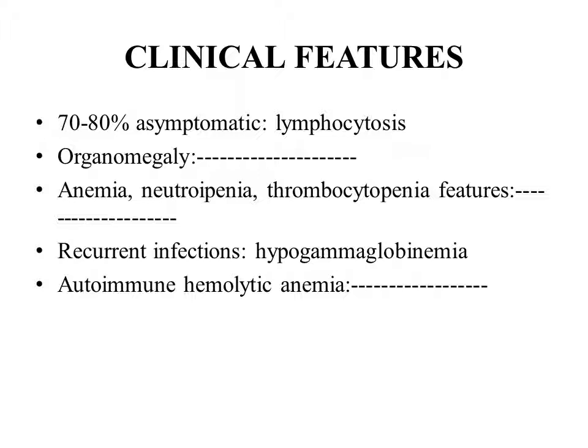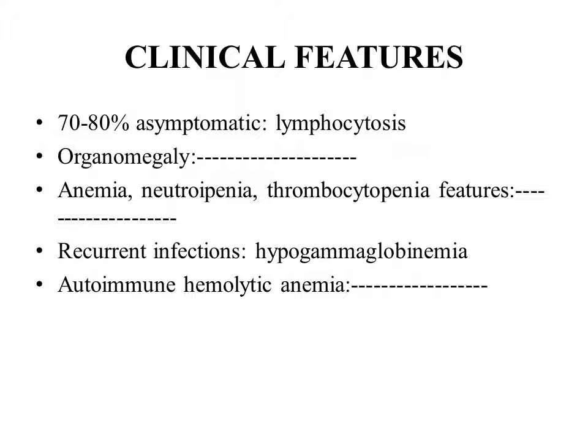We can see some features due to thrombocytopenia. If this is advanced, we can see some changes in the skin, like in the form of petechiae or ecchymosis, but this is a late feature. Normally, thrombocytopenia is not very severe in most of these patients.